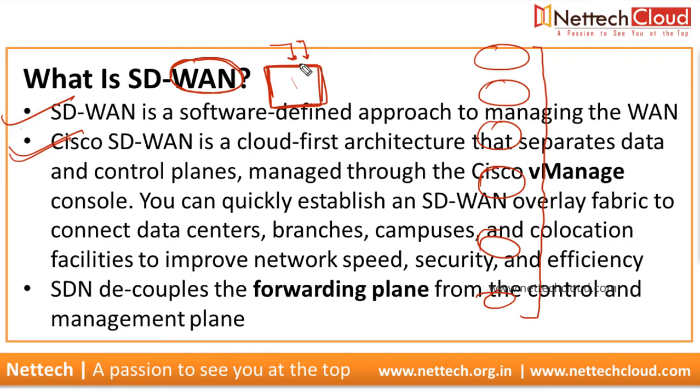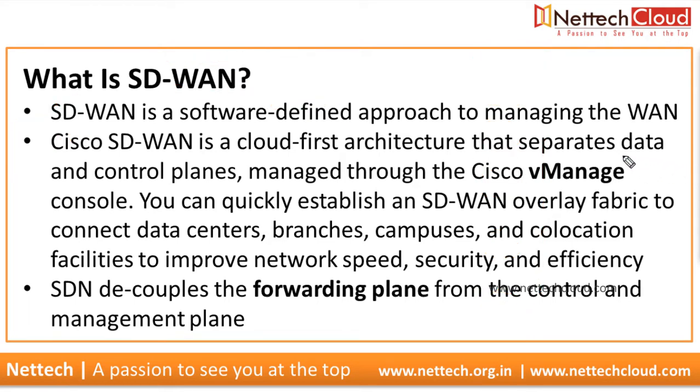In SD-WAN, the component here is vSmart, and I'm going to explain what vSmart is. But at this point you can understand that SD-WAN separates data and control planes, and is transport independent.